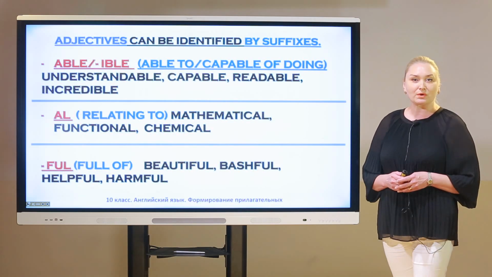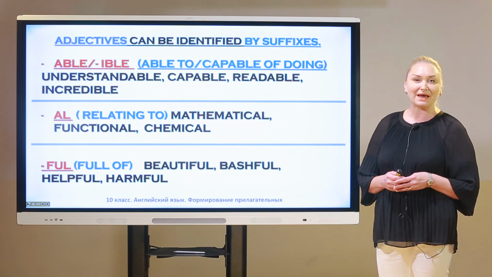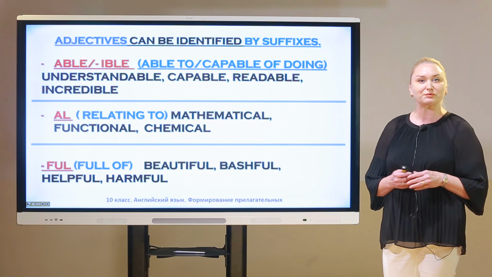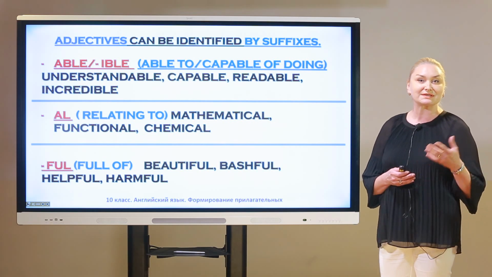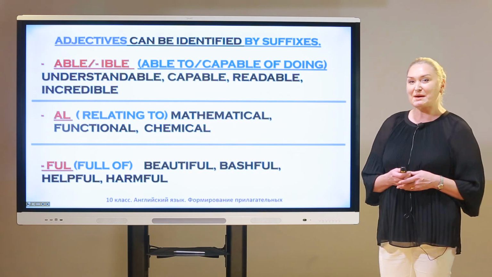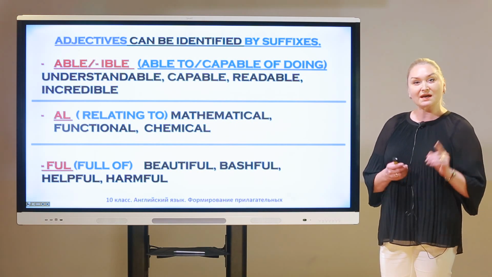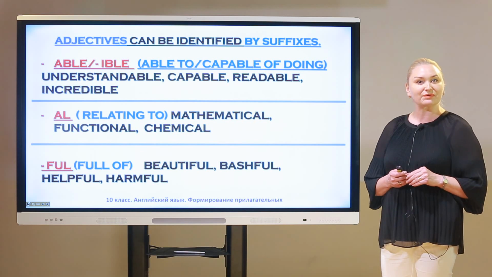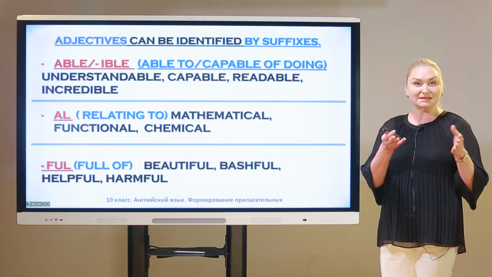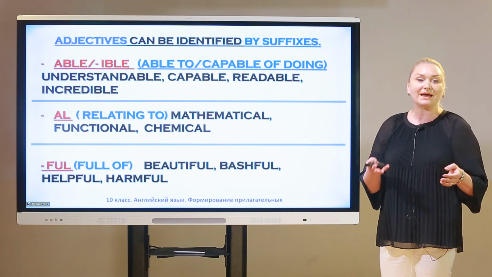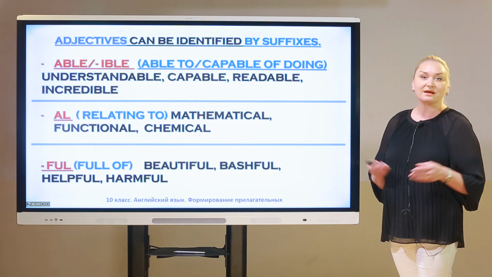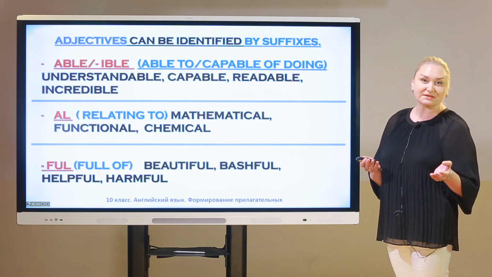As you know, there is no general rule for how to form adjectives, but we have to remember they can be formed from different parts of speech, such as nouns, verbs, or adjectives. That's magic. And you have to remember, it can be done with the help of suffixes. Do you remember what a suffix is? Okay, that's an ending which is added to a base word. So, let's get started and consider suffixes.